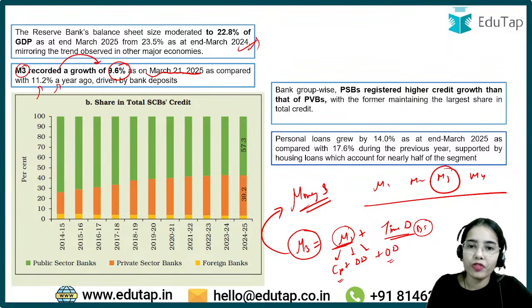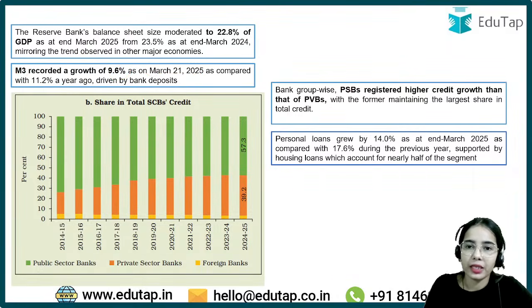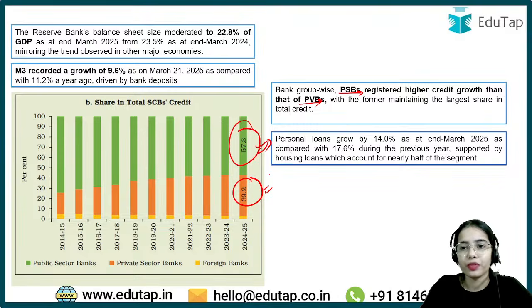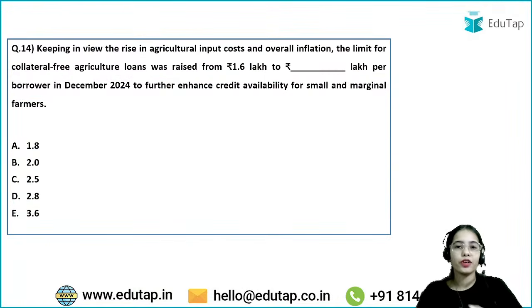Now, if we see group-wise bank data, public sector banks registered higher credit growth than that of private sector banks. So credit growth is higher in the public sector banks as compared to private sector banks, for 2024-25 or at the end of March 2025.